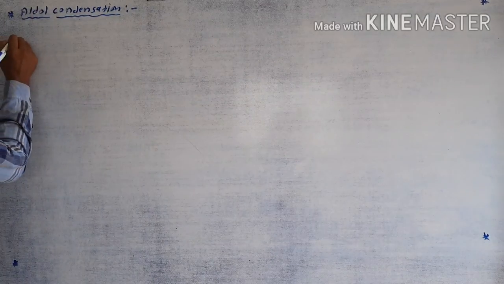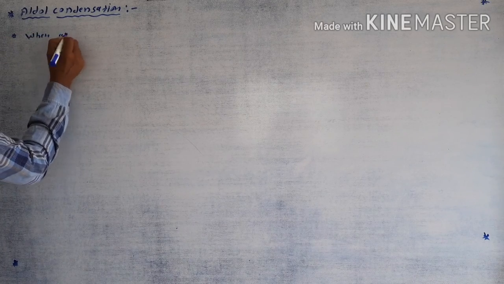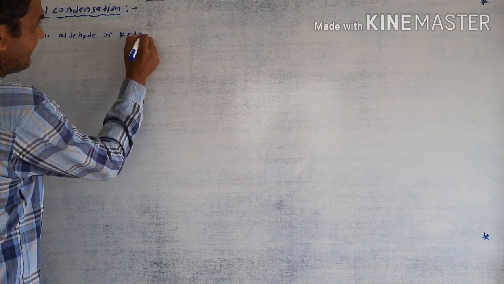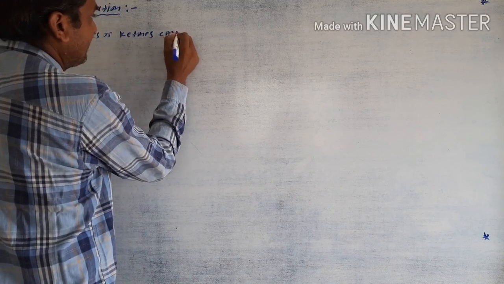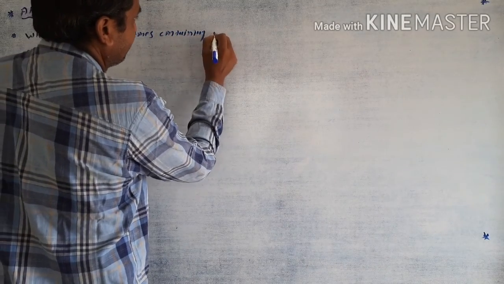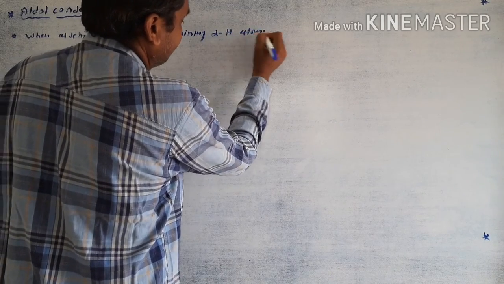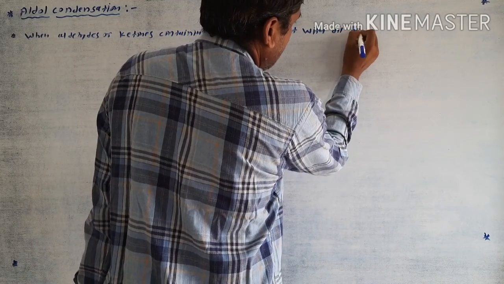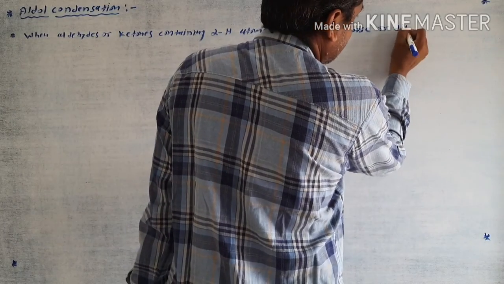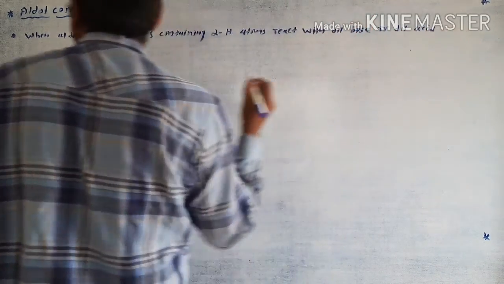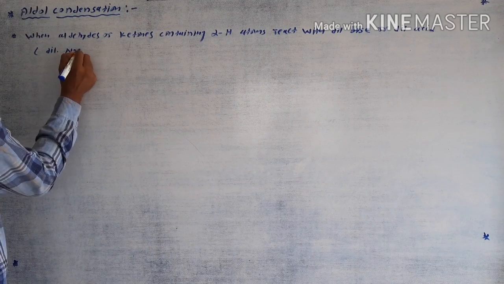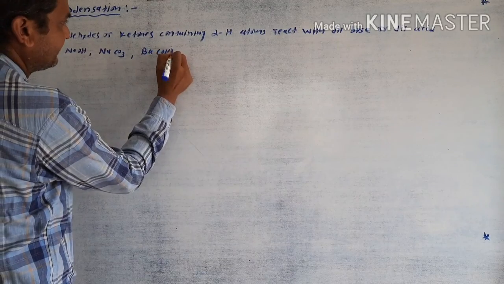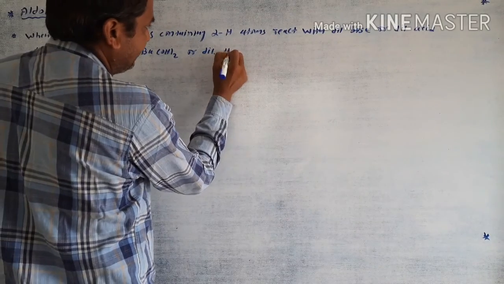In a simple definition, when aldehydes or ketones containing alpha hydrogen atom react with dilute base like dilute NaOH, sodium carbonate, barium hydroxide, or dilute acid like dilute HCl,